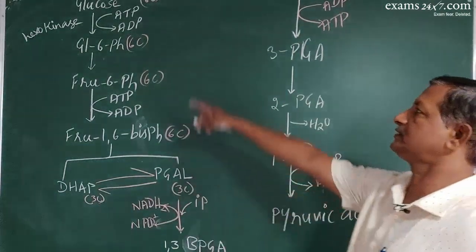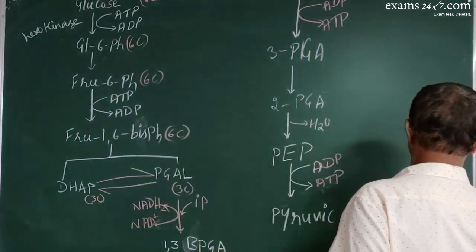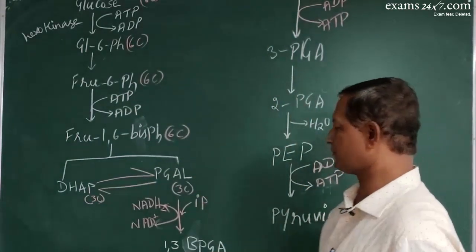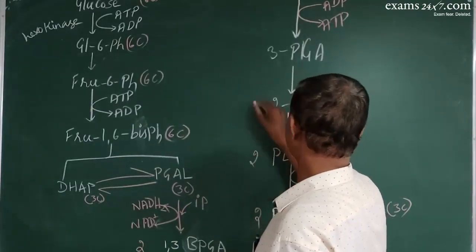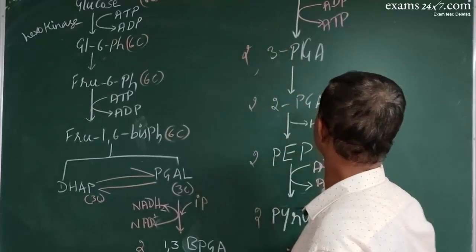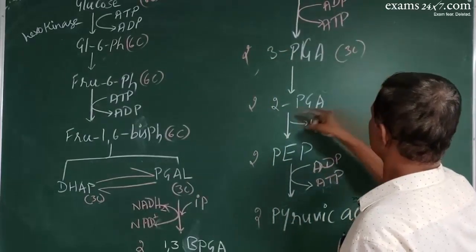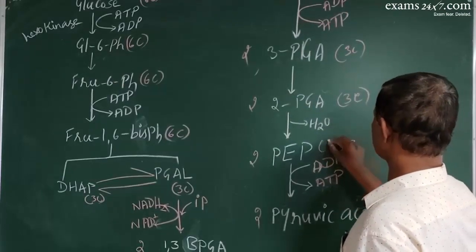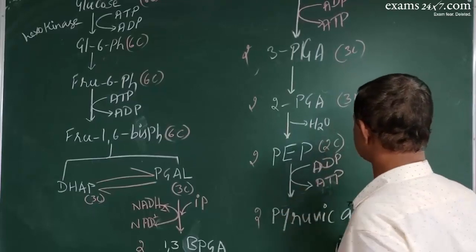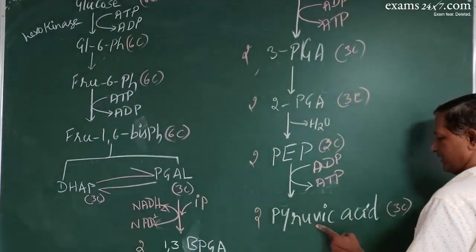So this is the process. What has happened? One molecule of 6-carbon compound has been transformed into two molecules of 3-carbon compound. From here onwards, everywhere you will get two molecules each: two molecules of 3-PGA, two molecules of 2-PGA, two molecules of phosphoenol pyruvate, and two molecules of pyruvic acid.